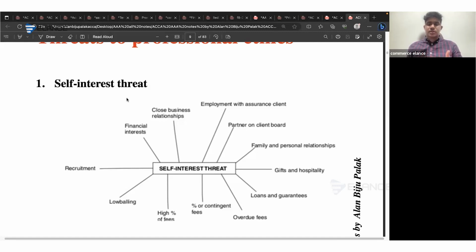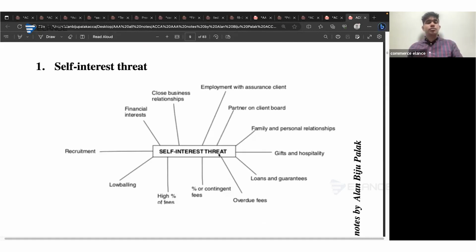If we have got a financial interest in the client, or if we have got a close business relation, if we have got an employment with the assurance client, if we are having a partner on the client board, in all these situations, the same risk that they will be self-interested. Clear? Yeah. And we have to provide safeguards for each of these threats.